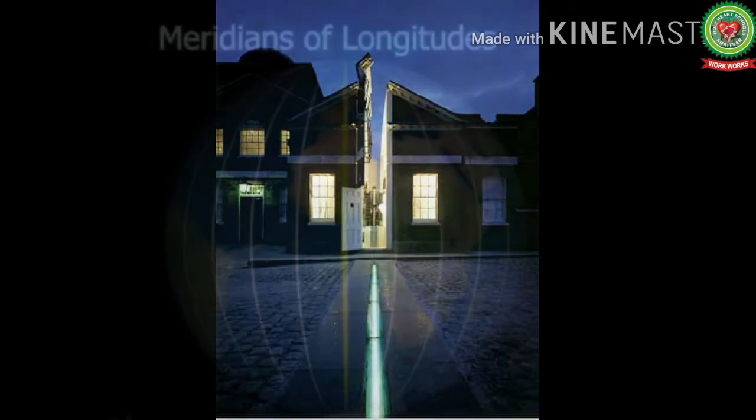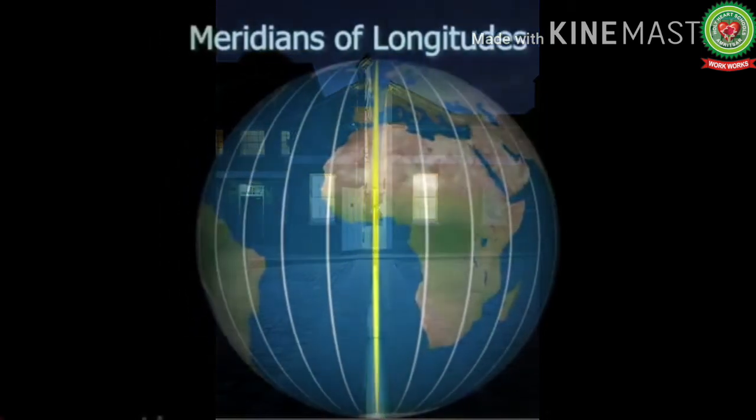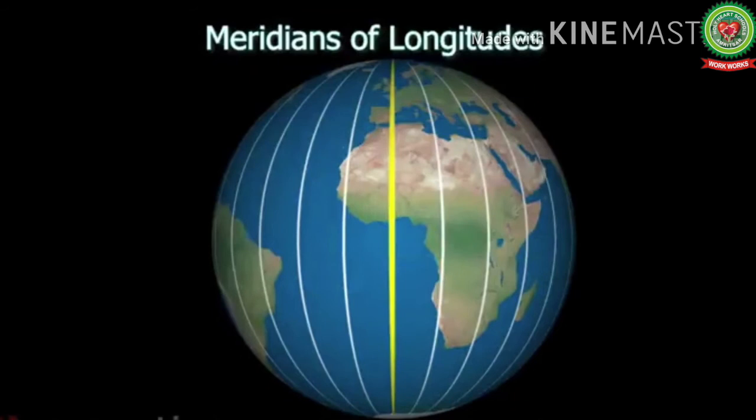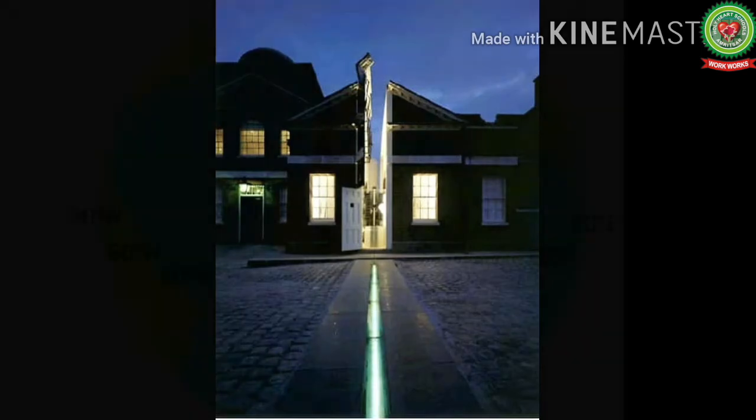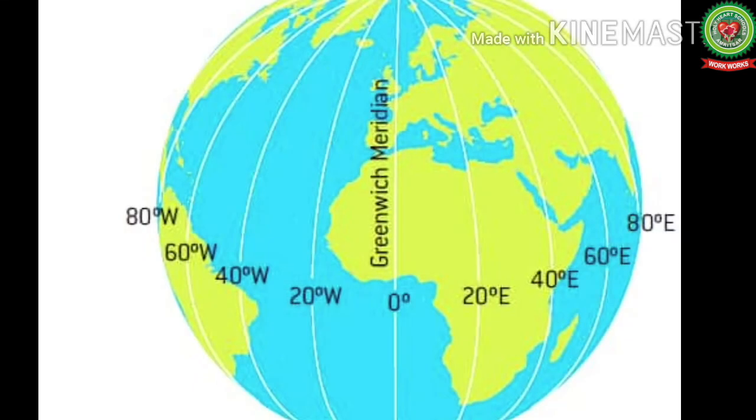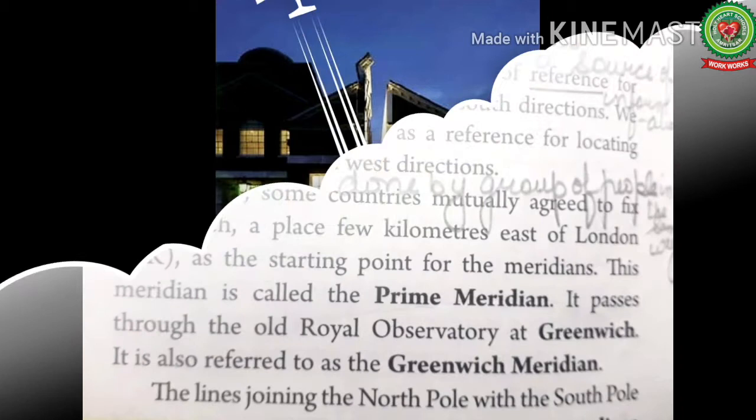In total, there are 360 meridians of longitude, 180 towards the west and 180 towards the east of the prime meridian. Each meridian is a semicircle. Like latitudes, all the meridians are measured in degrees, minutes and seconds. So now students, let's start with our reading of the topic today.